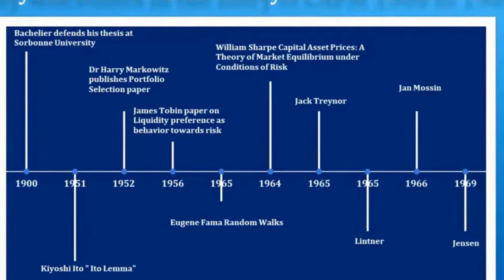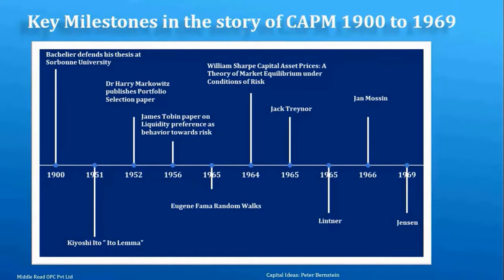One of the most prominent names is, of course, Dr. Harry Markowitz, who published a portfolio selection paper which brought him worldwide recognition. This is the first time somebody tried to quantify portfolio management in terms of risk-return profile. We have now James Tobin. We'll also look at the efficient market theorem.